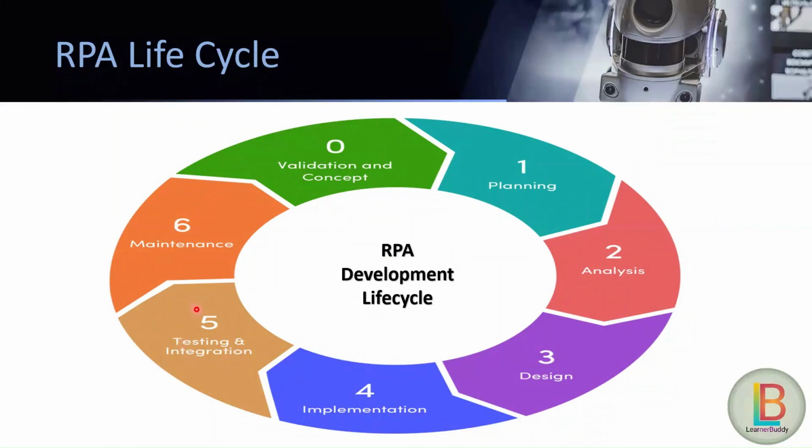Then if the testing is done properly and it's ready for the next step, we go for the deployment and maintenance step. In this step, we will deploy it into a centralized portal, or let's suppose for UiPath we have Orchestrator. Those things will be done, and the maintenance or hypercare team will maintain them. These are the basic steps of any RPA life cycle, but this can be done with specific life cycle models like the waterfall model, agile model, etc.